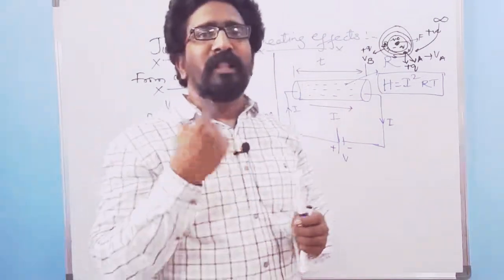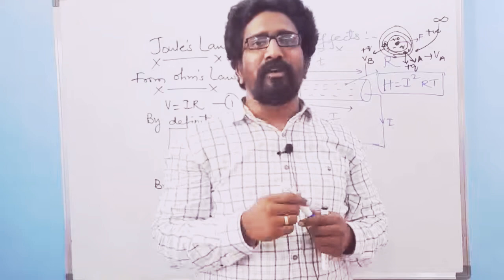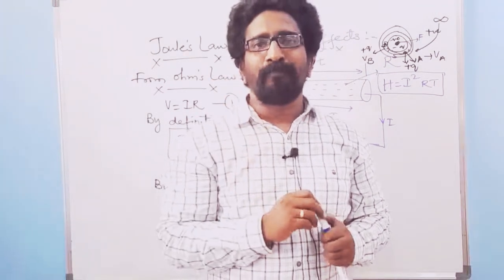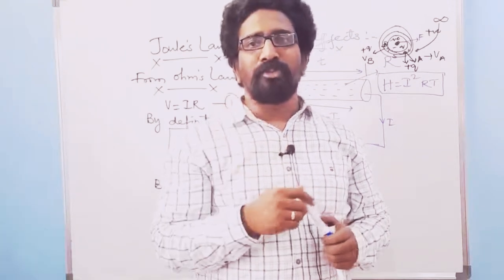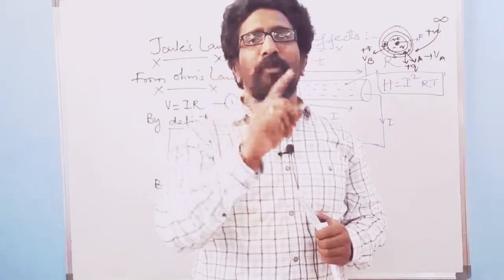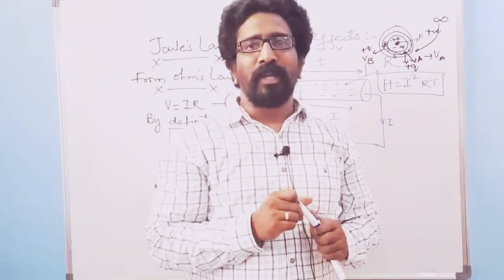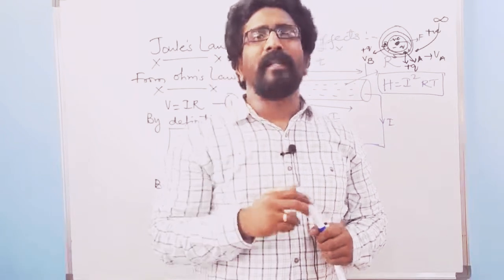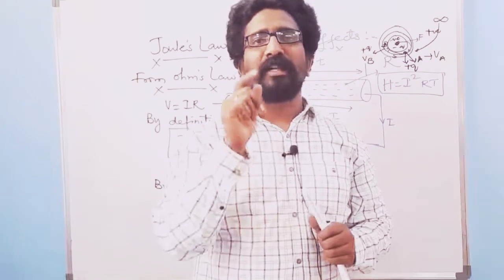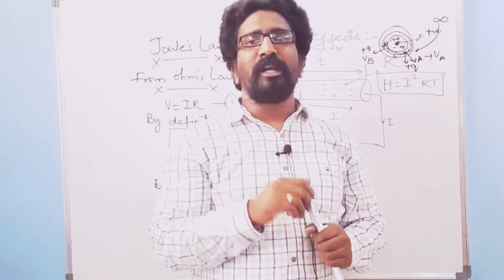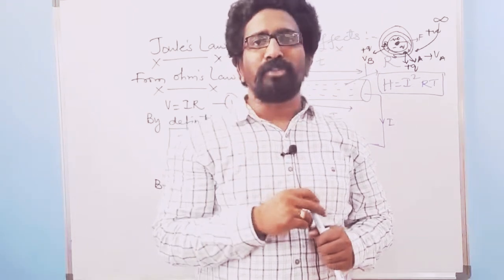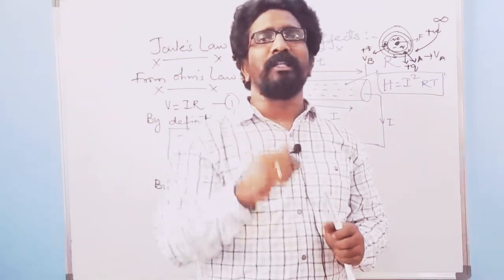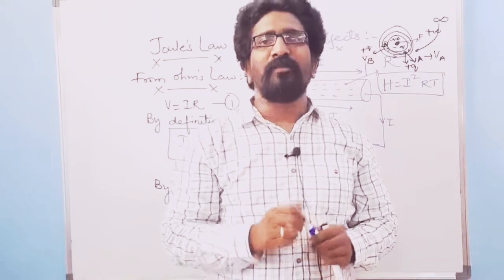So now listen. The definition of potential difference which you have studied in your school days is: potential difference is defined as the work done by a unit positive charge to move from one point to another point in an electric field. Is it okay? You even studied another definition with respect to potential, that is electric potential. Electric potential is the work done by a unit positive charge to come from infinity, from a point outside the electric field, to a point inside the electric field.